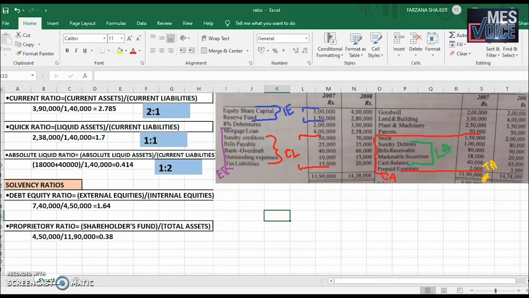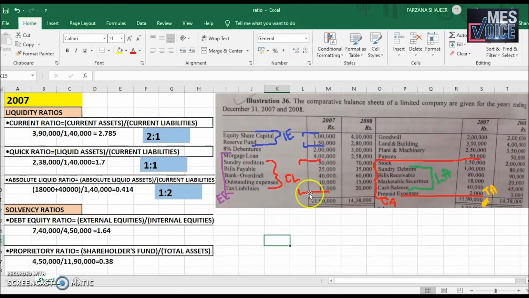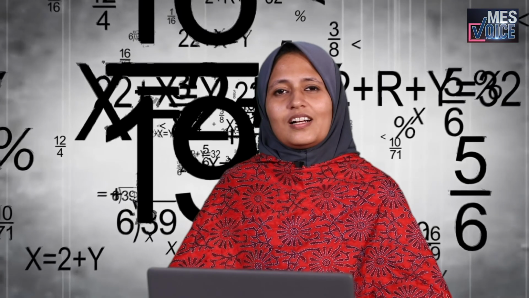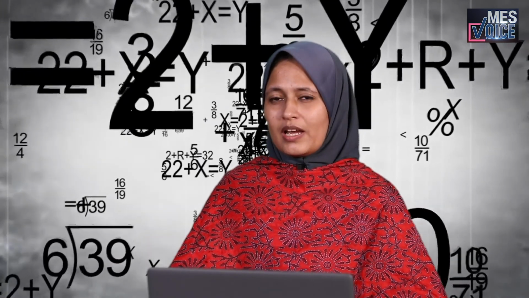So this is about the liquidity ratios and the solvency ratios, and I hope with this you have understood the calculation of the liquidity and solvency ratios, and you will be able to make the calculation for the year 2008. I hope by solving this problem you have understood how to analyze the liquidity and solvency position of a business organization using ratio analysis. Thank you for your patient listening.